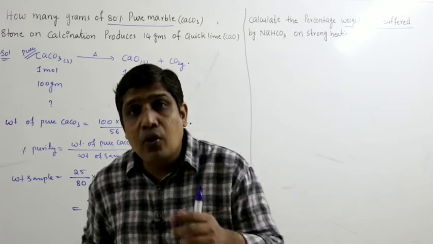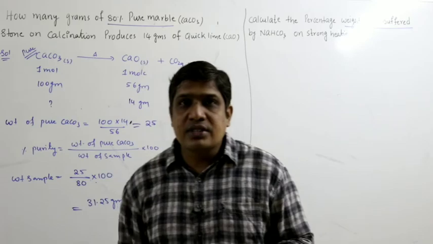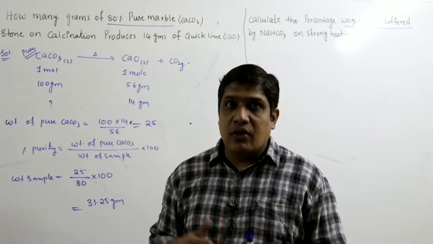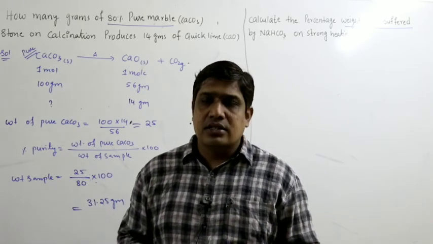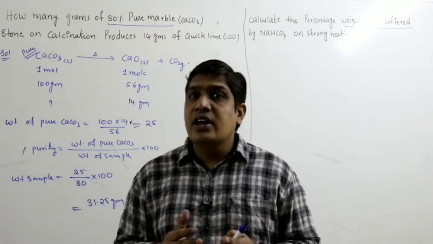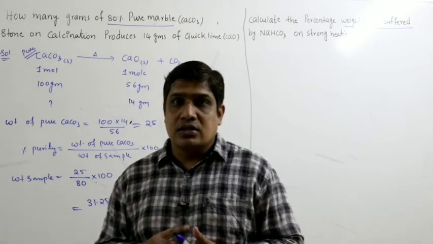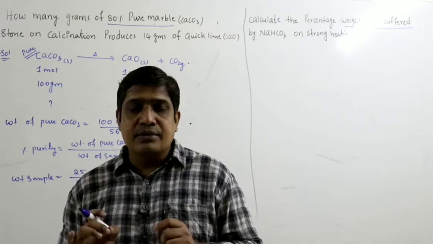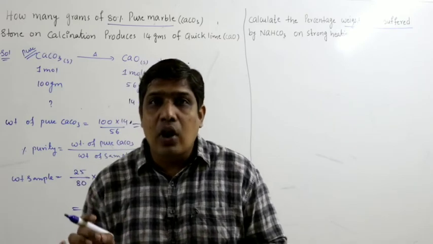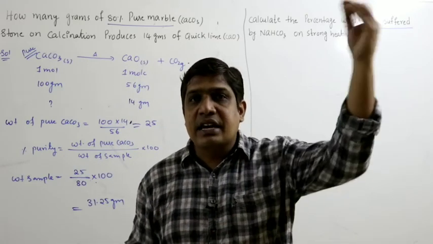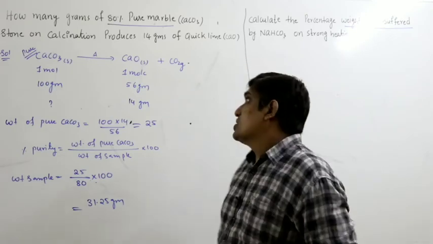So if you have any volatile components which can be easily vaporized like water, carbon dioxide, right, then the substance will undergo a weight loss. The weight loss on heating is because of removal of volatile components which can be easily converted into gaseous state.